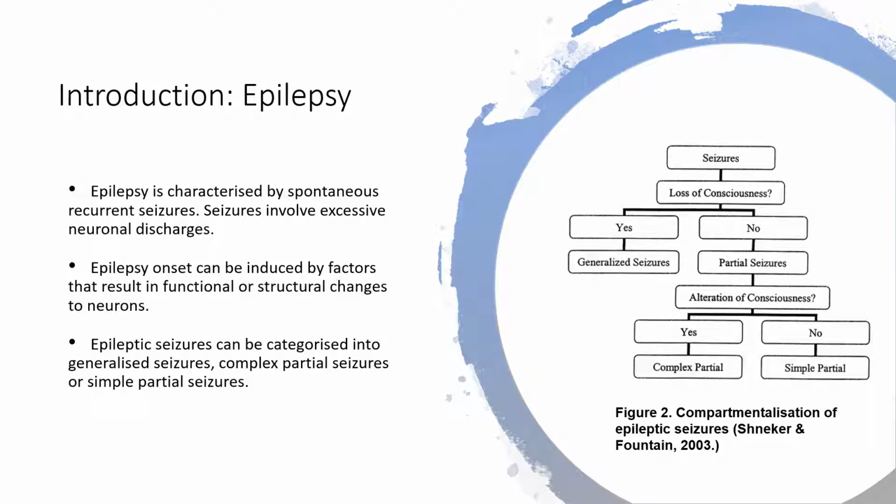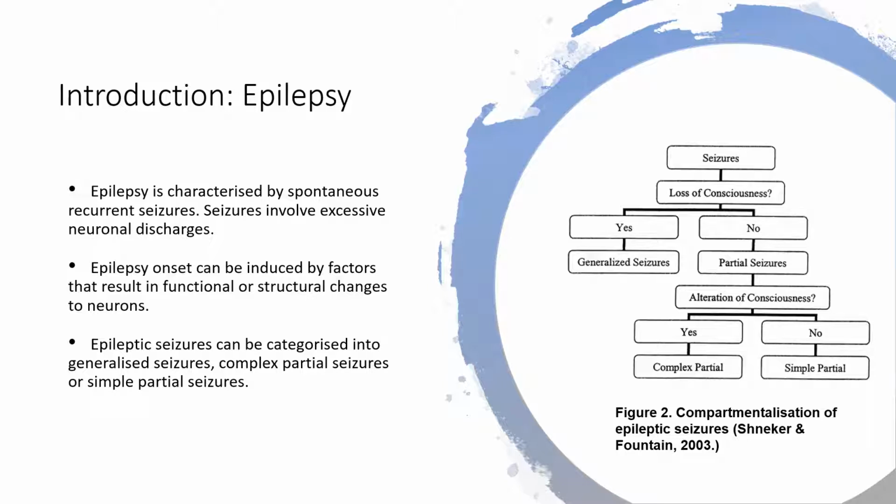The onset of epilepsy may be induced by any factor that results in structural or functional changes to cerebral neurons. Examples include cerebral neoplasms, Alzheimer's disease, stroke, meningitis, trauma, and others. Seizures caused by epilepsy can be grouped into subtypes.